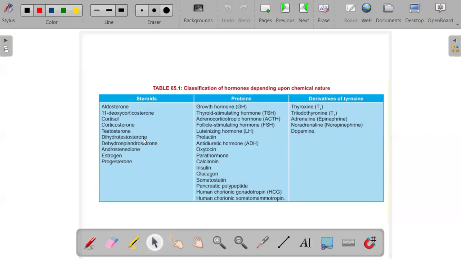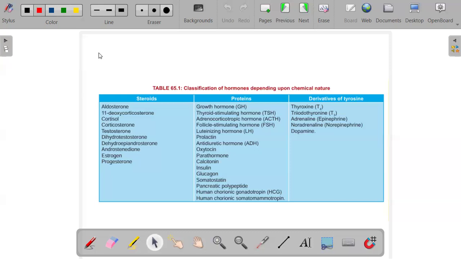Then we have the third classification, which is the tyrosine derivatives. For the tyrosine derivatives, we have two types of hormones, namely the thyroid hormones as well as the adrenal medullary hormones that are derived from the amino acid tyrosine. Hormones like thyroxine, triiodothyronine, and epinephrine, norepinephrine, dopamine, which are secreted from the adrenal medulla, make up the tyrosine derivatives.